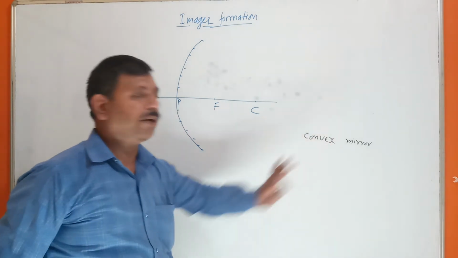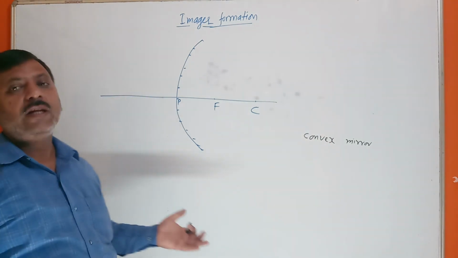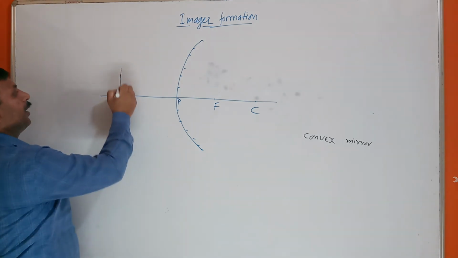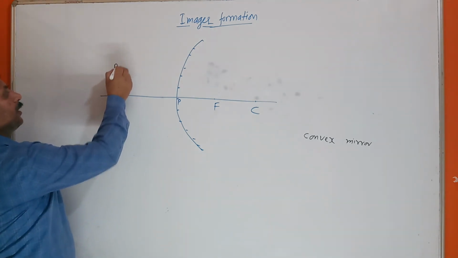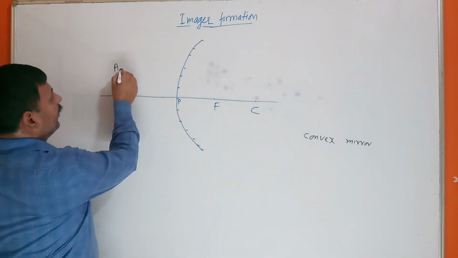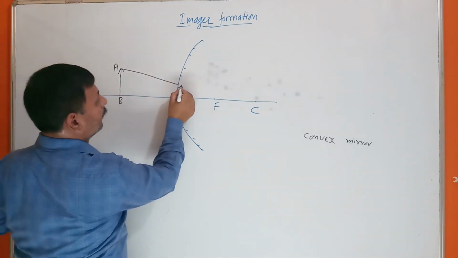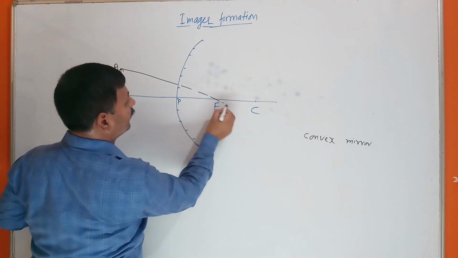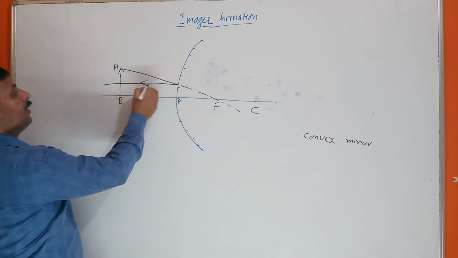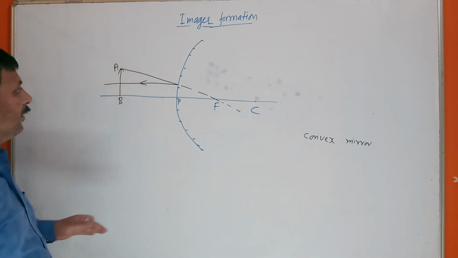So here in the case of a convex mirror, I will form one image. Suppose I have taken the object here. This object is AB. See, if a ray is passing through the focus, what happens? After reflection, it becomes parallel.